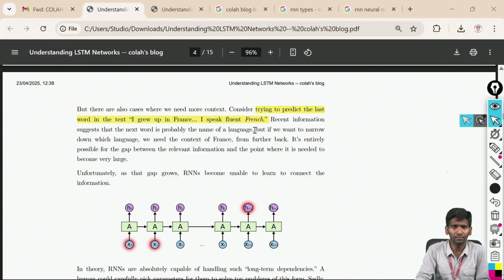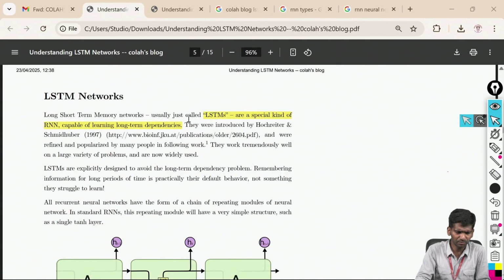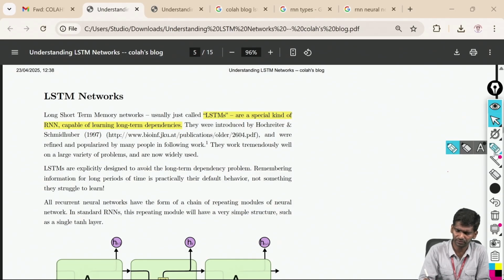Like I mentioned with IPL, if I ask about this particular day, I can remember things. If I ask about past data, do I need the past data fully? No. I can just take the highlights, the key points of the past data, store them, and use them for predicting the next outputs. In a similar way, LSTMs are a special type of RNN.